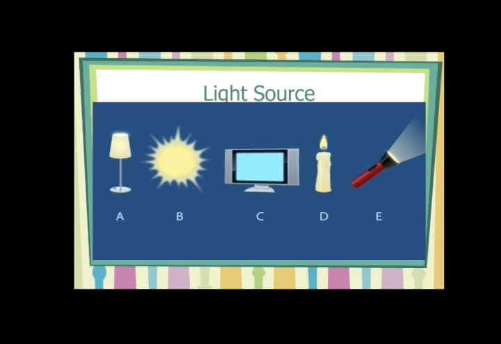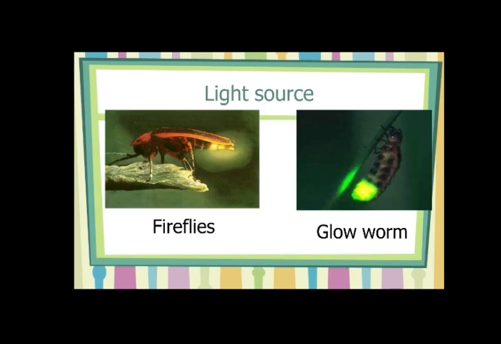So in this picture you have 5 objects. Classify them as natural and artificial sources. I can better say the artificial sources as man-made sources of light. It was created by man. Fireflies and glowworms are examples of natural sources of light.